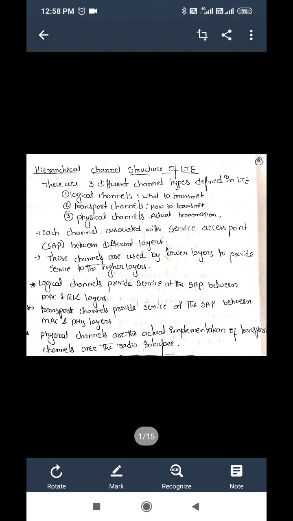The first one, logical channels, provides a service at the SAP between the MAC and RLC layers. Next, transport channels provide a service at the SAP between the MAC and physical layers. Next, physical channels are the actual implementation of transport channels over the radio interface.